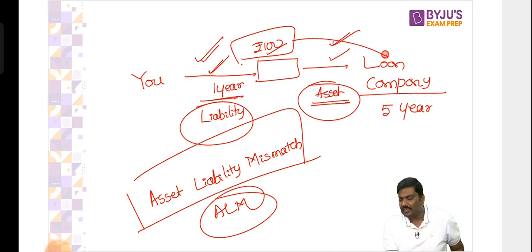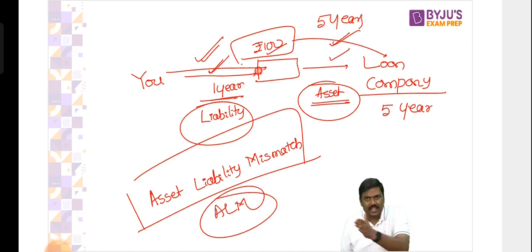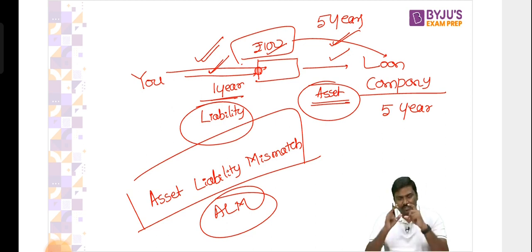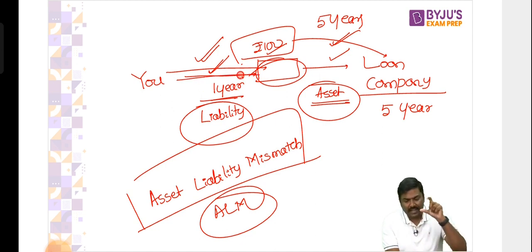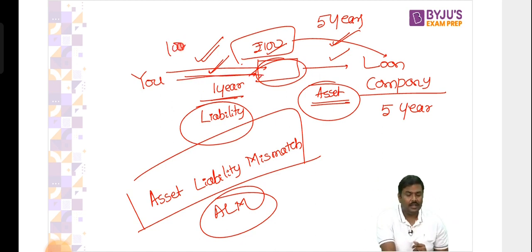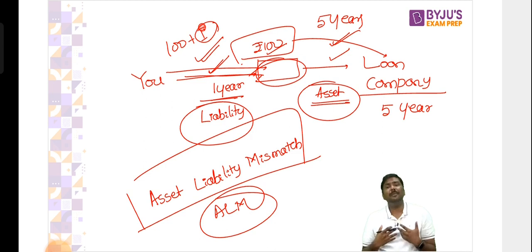I have taken 100 rupees and given it as a loan. I will collect 100 plus interest in 5 years. But after 1 year itself, you will come to me and say, give me 100 plus interest. Now tell me, do I have cash of 100 plus interest here? I will repeat the statement. Right now, after 1 year is over, you will come to me and say, give me back the 100 plus interest, let's say 5%. So give me that 100 plus 5 rupees. Do I have the cash of 100 plus 5? No, I don't have it.